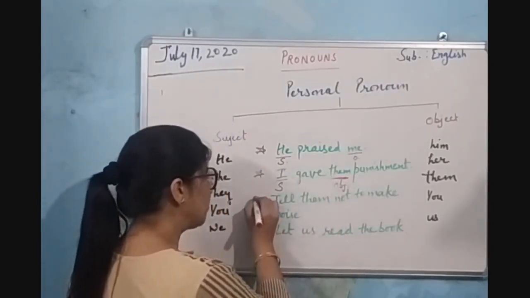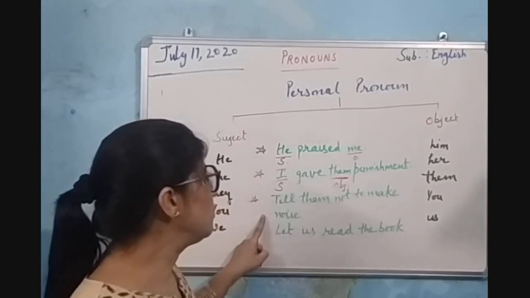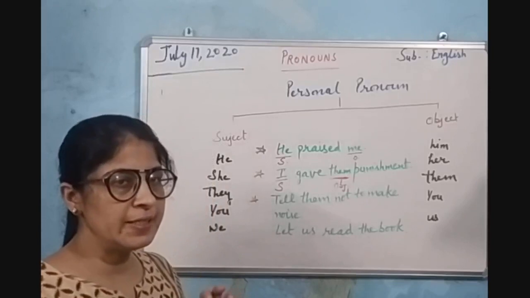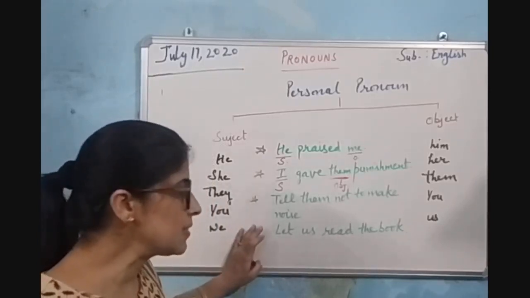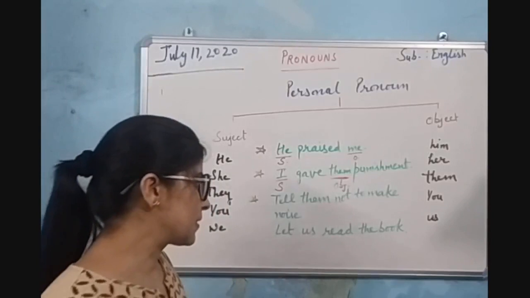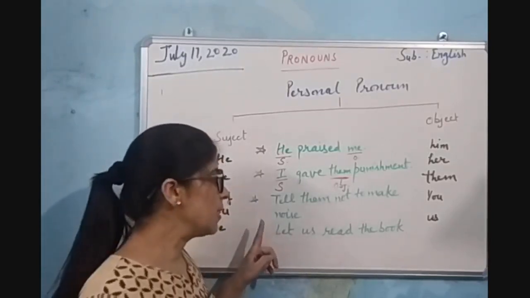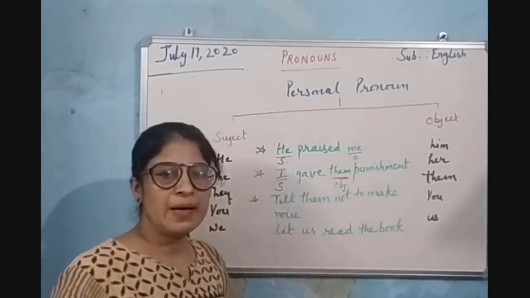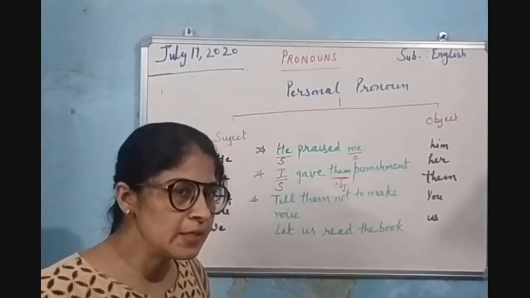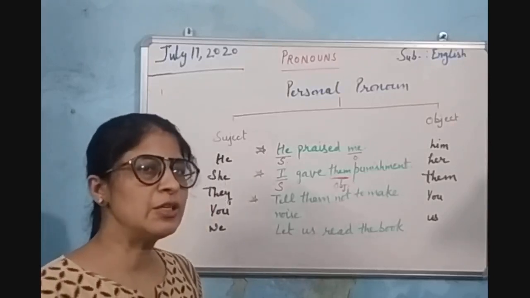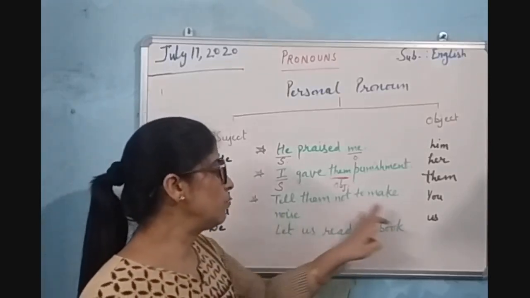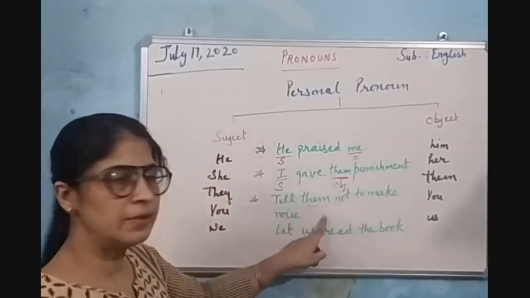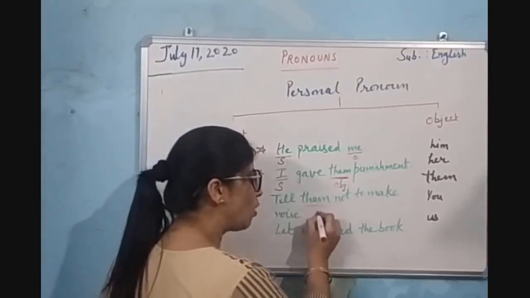Now let us understand from the next example: "Tell them not to make noise." Students, we have already discussed imperative sentences when we were discussing sentences. This is an imperative sentence, and in an imperative sentence the subject is always "you." So in "Tell them not to make noise," them is the object here.